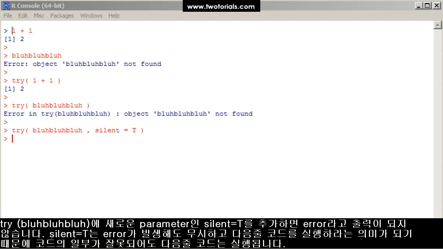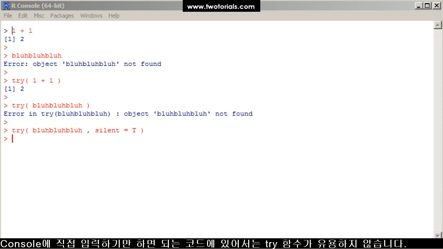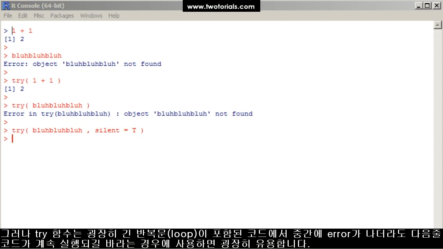If I type try blah blah blah, comma, silent equals true, R does not return an error. R tried to do blah blah blah, but it gave an error, so it moved on to the next line without a whimper. It didn't stop running other code because I told R to keep silent. The try function isn't useful if you're typing all of your commands directly into the console, but if you're running a big loop that you don't want to stop if it hits an error, the try function is a lifesaver.